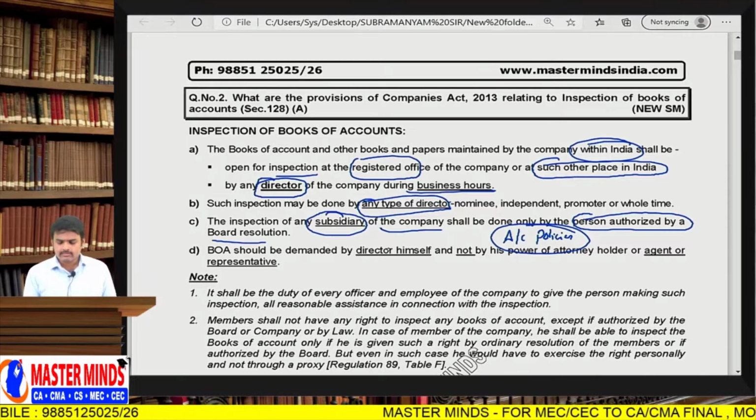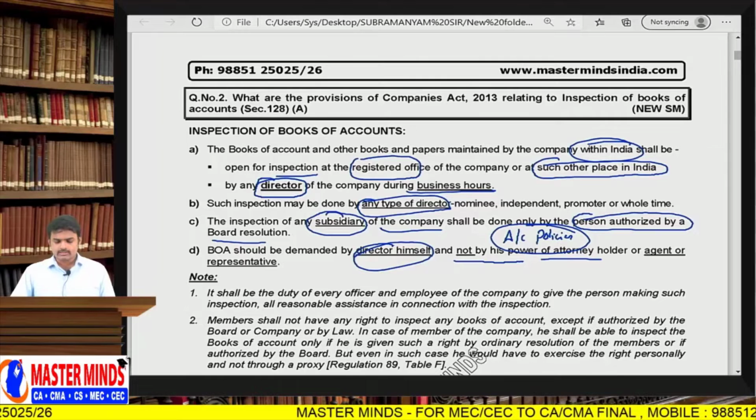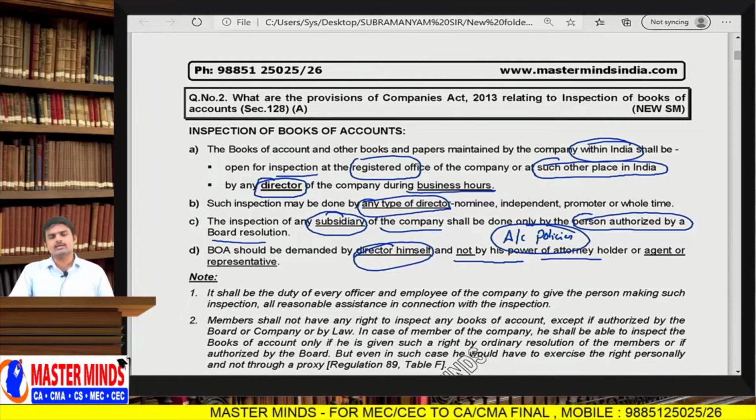Next one, books of accounts demanded by the director himself and not by his power of attorney holder, agent, or representative. So who can inspect books of accounts? Only directors. Directors can't delegate that authority to other people. They can't delegate authority to other people.